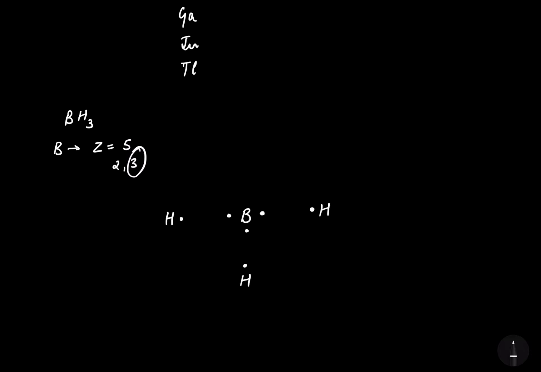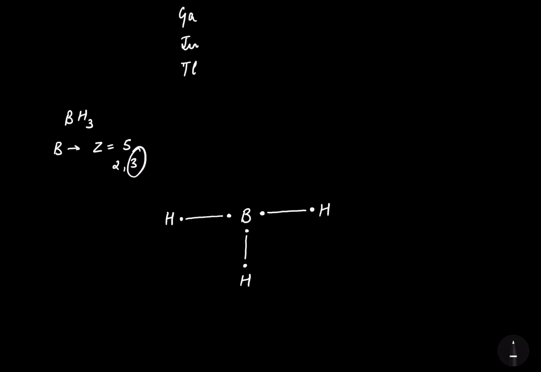Now hydrogen will form covalent bond with boron to complete its duplet, that is to have 2 electrons in its valence shell. So the first hydrogen got completed as duplet. Here comes the second hydrogen that completed its duplet by forming a covalent bond with electron of boron. Now the third hydrogen will also form the covalent bond with the electron of boron to complete its duplet.